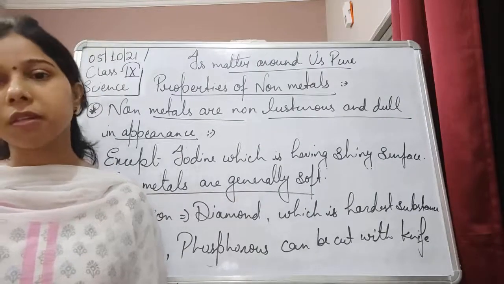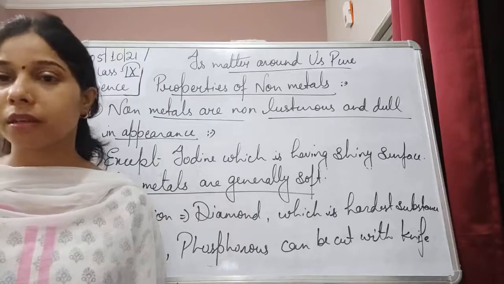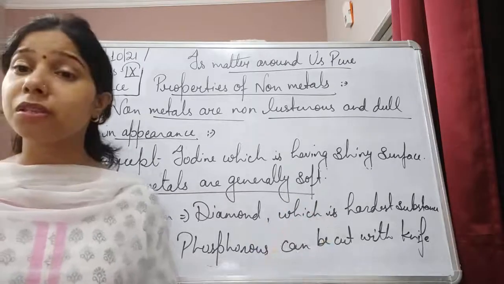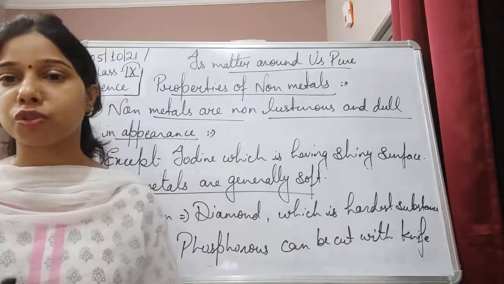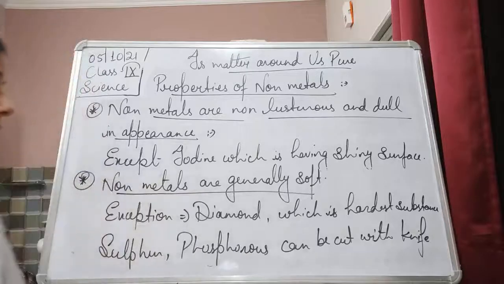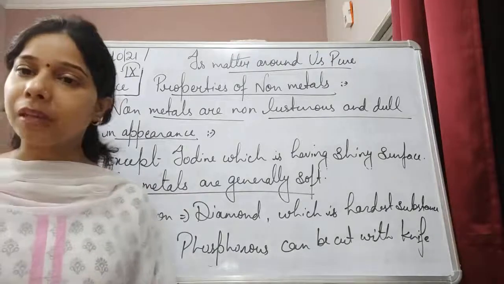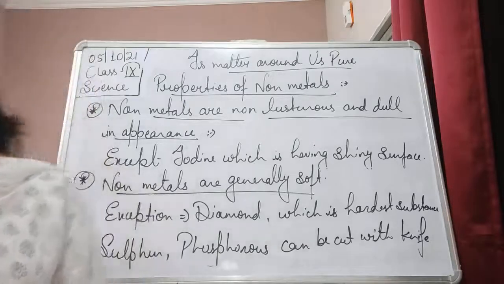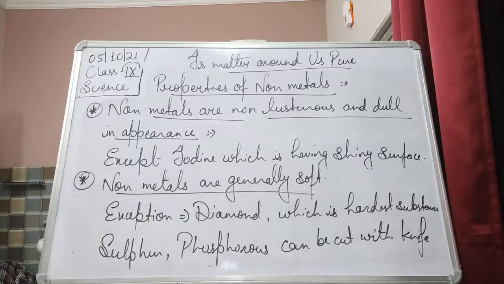An exception is there, that is diamond, which we consider the hardest substance. And why is it the hardest substance? It is because of its structure. It has a 3D structure which makes it a hard substance. While all others can be cut with the help of a knife, and they are very soft. They are not very hard, as we have seen in the case of metals, students.